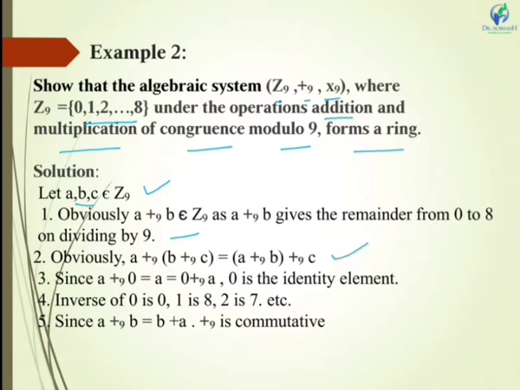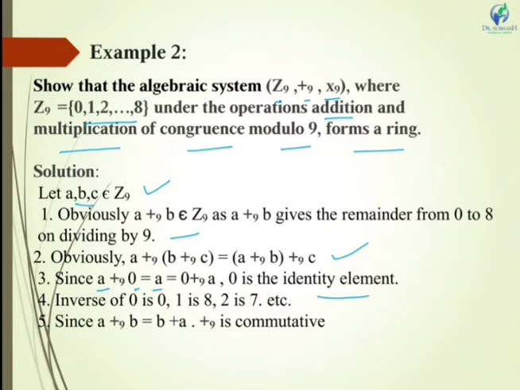Now let us move towards the identity element. See here, if you take any element A and add 0, then I get the same element A after applying modulo 9. If I take 2 plus 0, I get again 2. If I take A addition modulo 9 with 0, I get A. Similarly, if I take 8 addition modulo 9 with 0, that will be equal to 8. So 0 is the identity element.